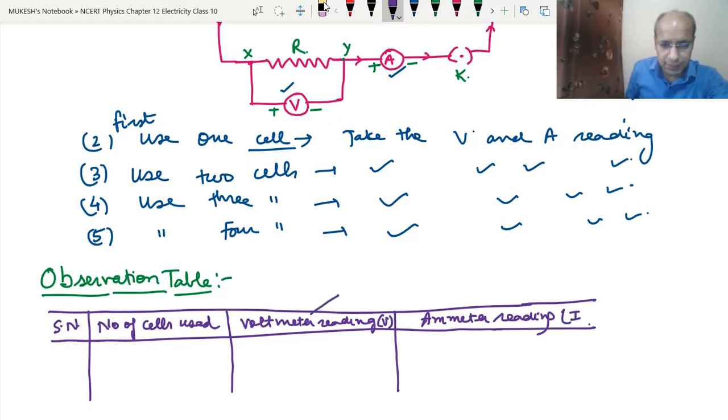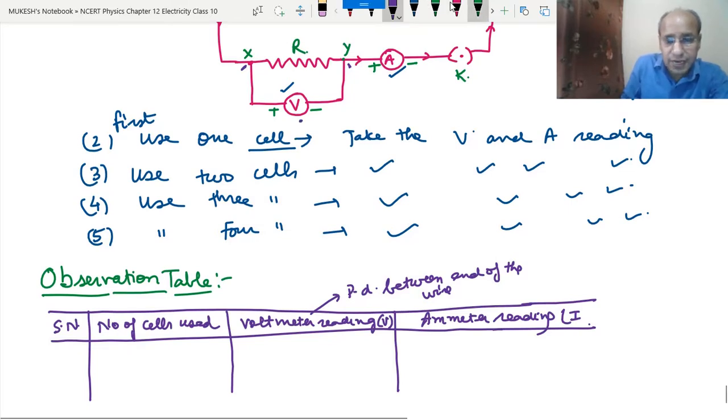This is basically the potential difference between the ends of the wire, that means the potential difference here and here. The potential difference here and here will be given by the voltmeter, and the current flowing in the total circuit will be given by the ammeter reading.